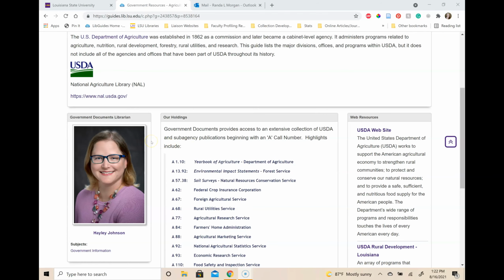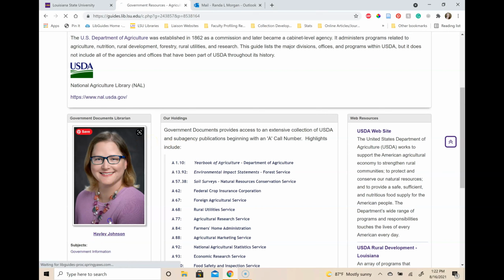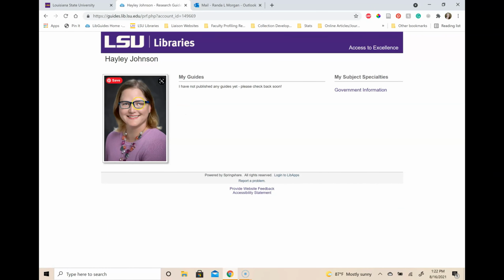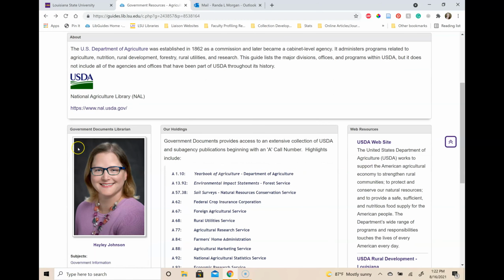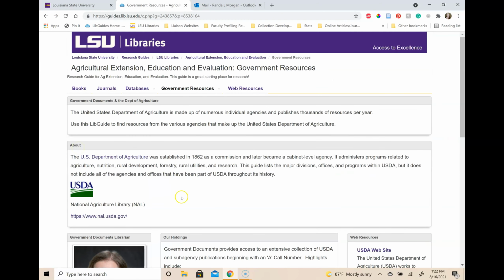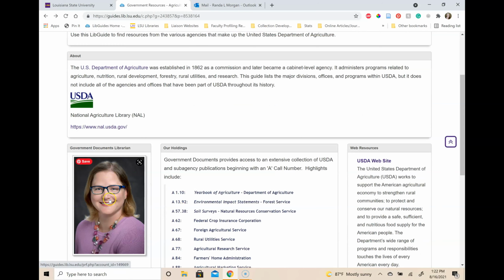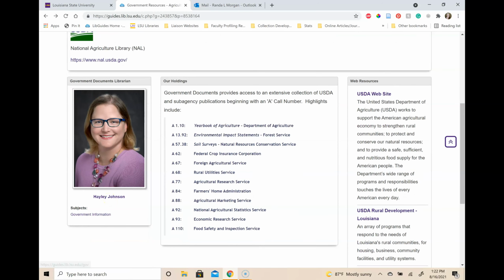We do have a fantastic government documents librarian named Haley Johnson. She's magic with finding some of these things. Again, this is not all of the government documents that we have access to, just some of them. If you need assistance finding something at a .gov website, Haley is your new best friend.